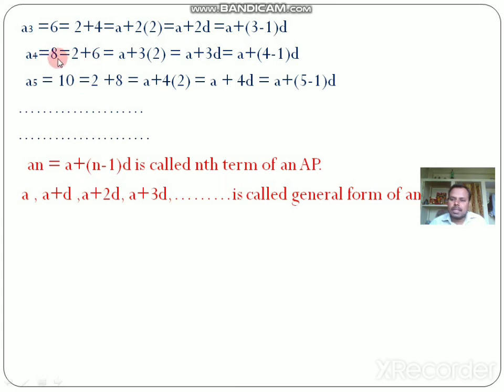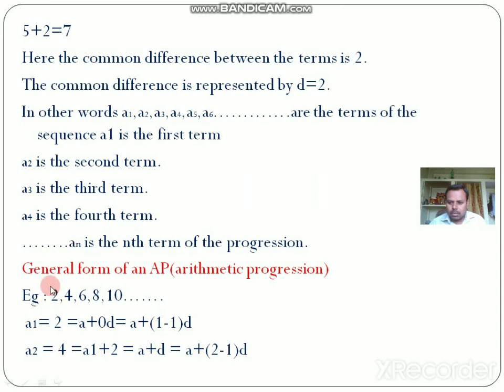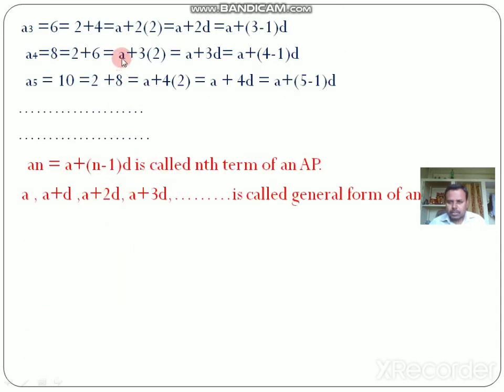Again, the fourth term is 8. 8 can be written as 2 plus 6. Here 2 is nothing but a, the first term. So a is the first term, plus I will write 6 as 3 into 2. Again this can be written as a plus 3 into d, where 2 is nothing but the common difference.